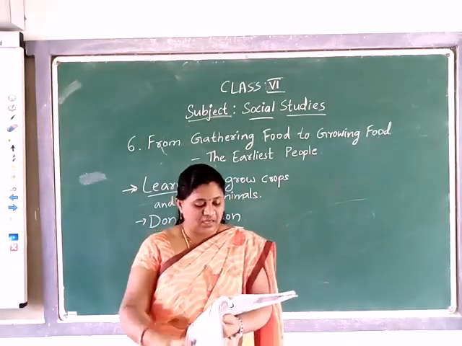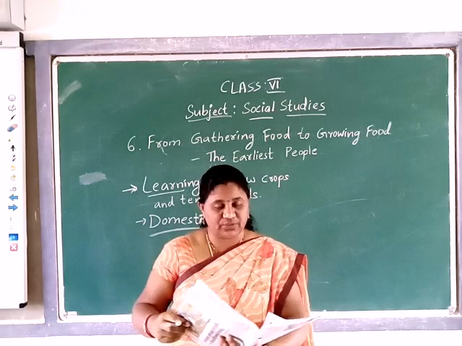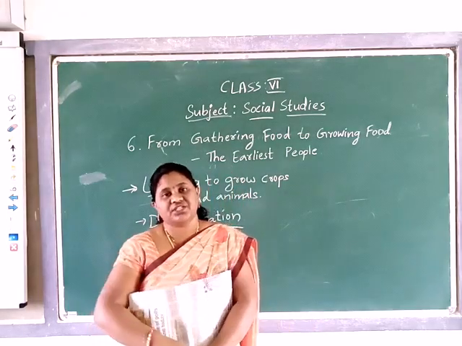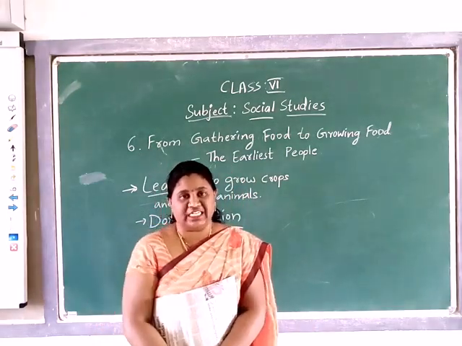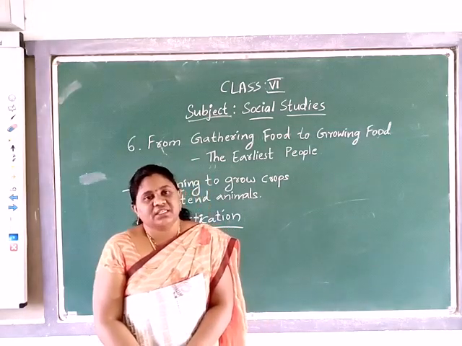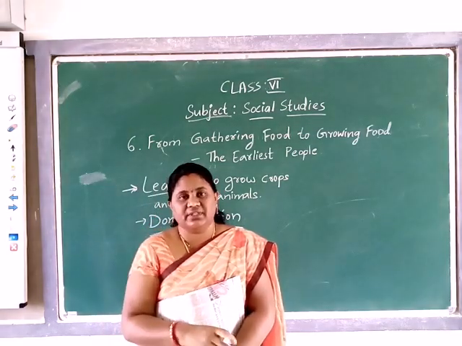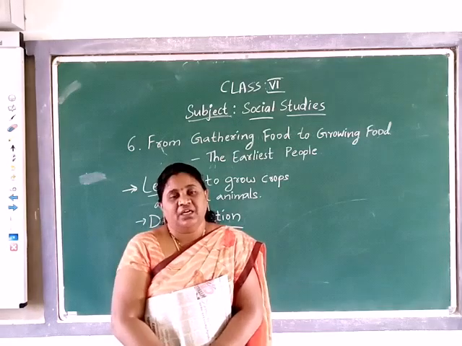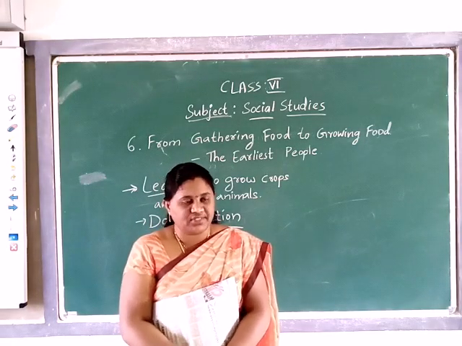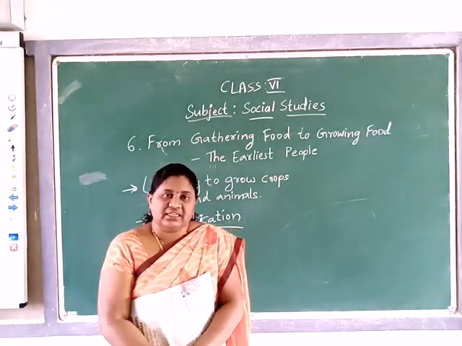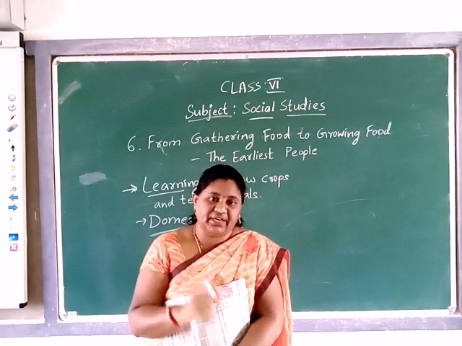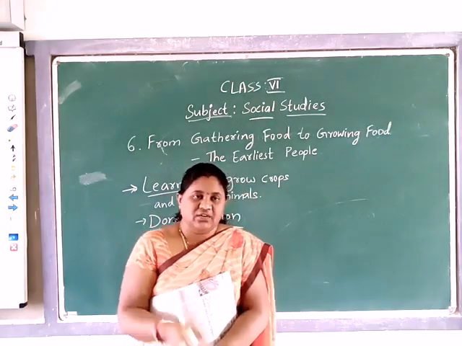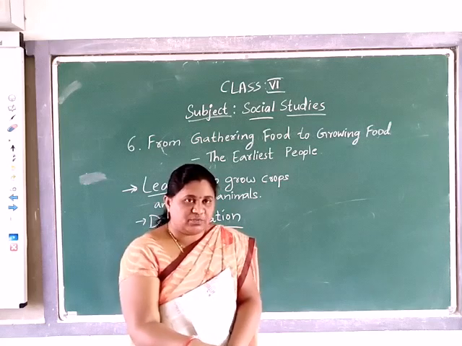See, plants and animals give good yield. Domestication comes under plants and animals. For example, they go for a crop of this year. They might have taken out some of the seeds, and they have got different types of seeds from that. One is in big size, one is maybe in small size.